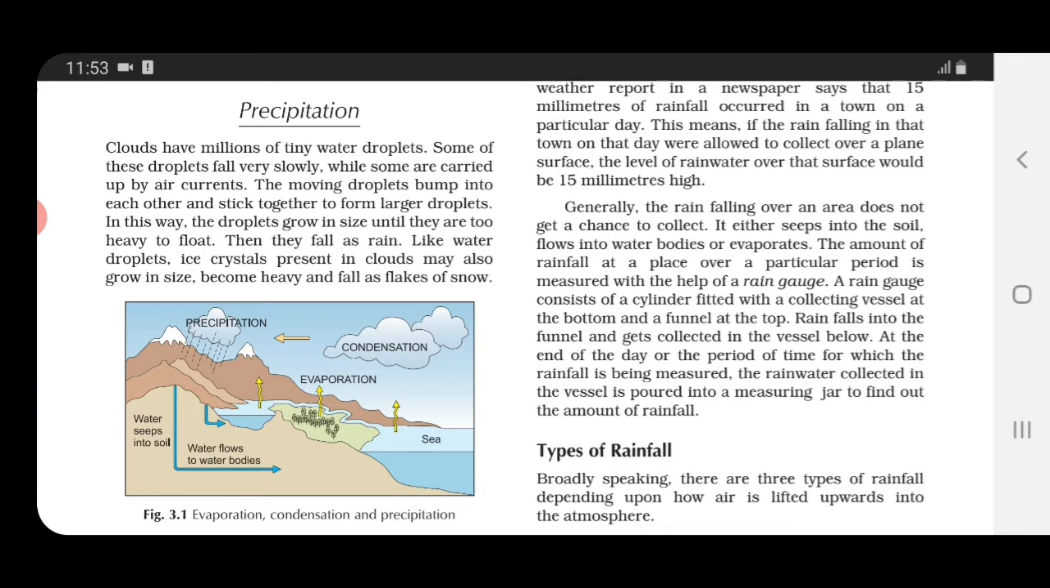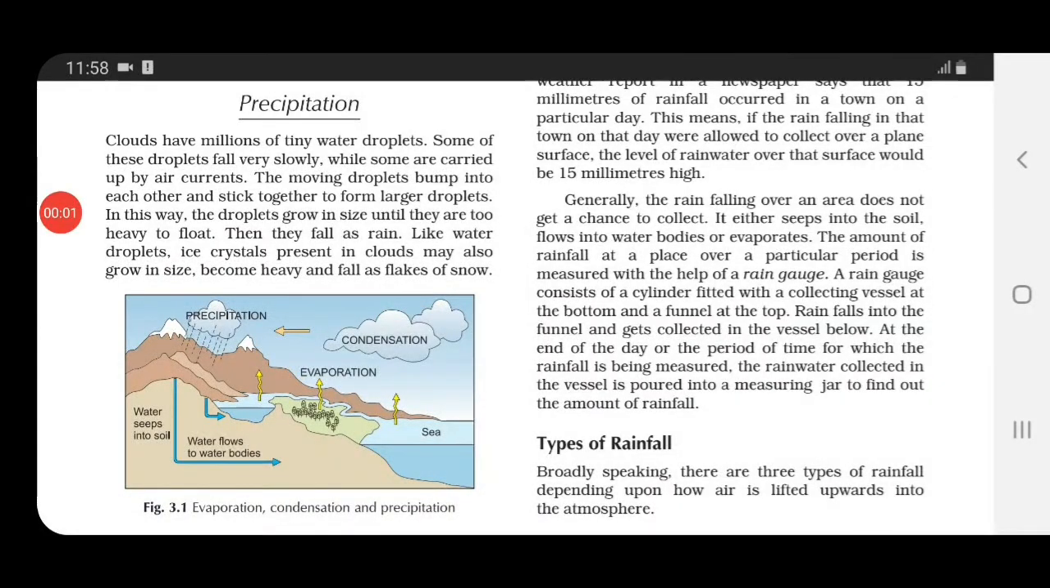They form larger droplets. Now these larger droplets, children, as they grow in size because tiny droplets have bumped into each other, become too heavy to float and then they fall down as rain. Same in the case of snow. Like water droplets, ice crystals which are present in clouds may also grow in size in the same way, and when they become heavy, they fall as flakes of snow.